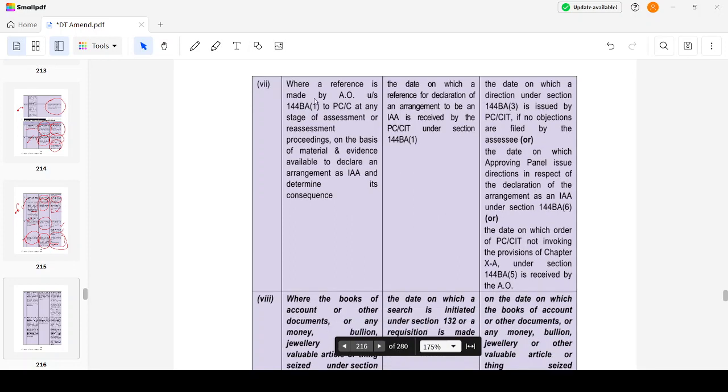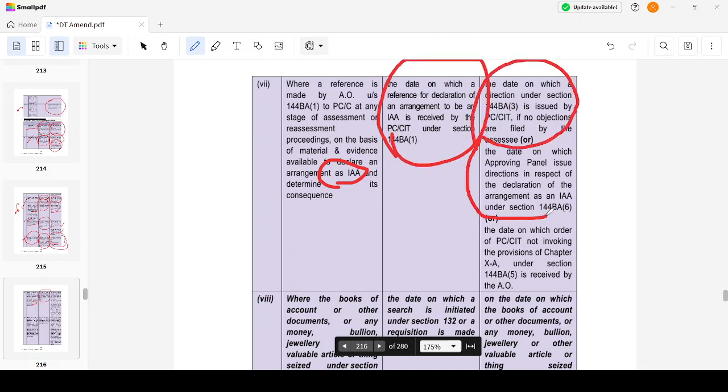Where a reference is made by the AO under section 144BA to the PCIT or CIT on the basis of the material to declare the arrangement as an IAA and determine its consequence, the period from the date of reference till the direction is issued is excluded. That is, the date on which the direction is issued if no objection is filed, or the date on which the approving panel issues the direction on the declaration of an arrangement as IAA, or the date on which the order of the PCIT not invoking the provision of the section is received by the AO. Any of these dates, whichever comes first. That will be the period that will be excluded.